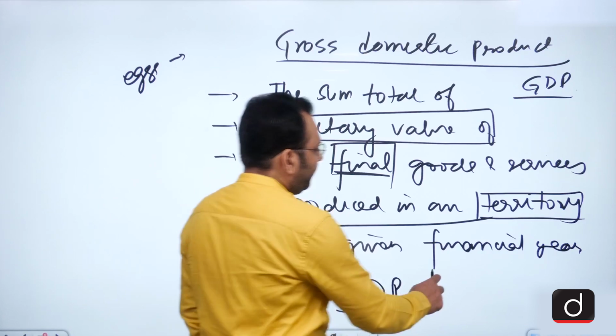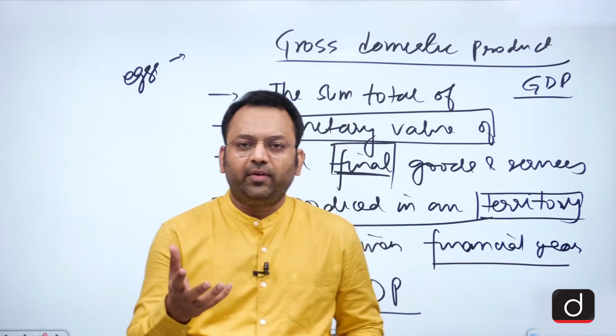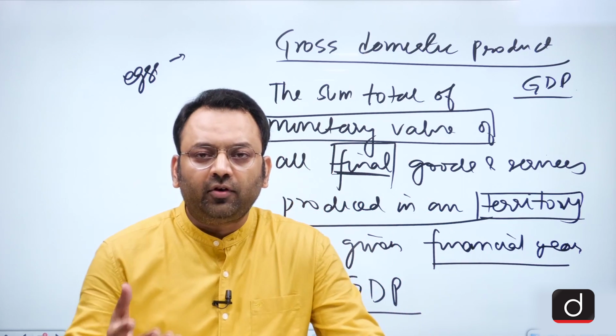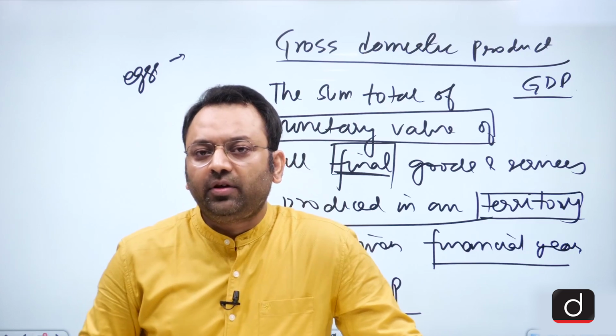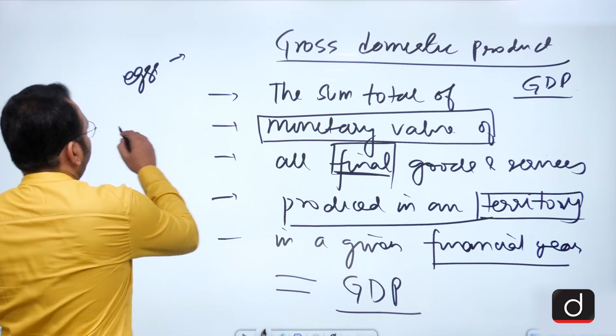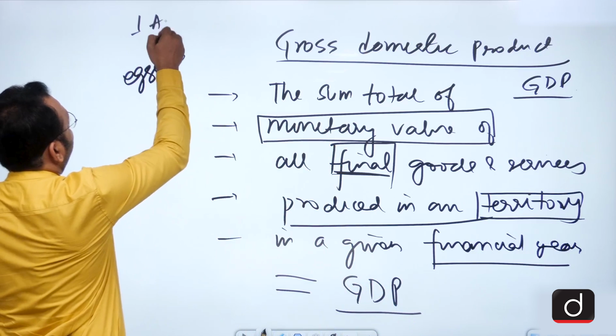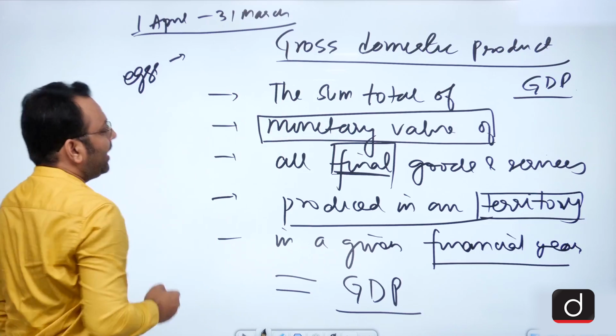Then in a given financial year, it's very obvious that we have to take a given year when we talk about the production. What would be the duration in which we calculate? So we take the financial year, which actually varies from 1st April to 31st March of the next calendar year.